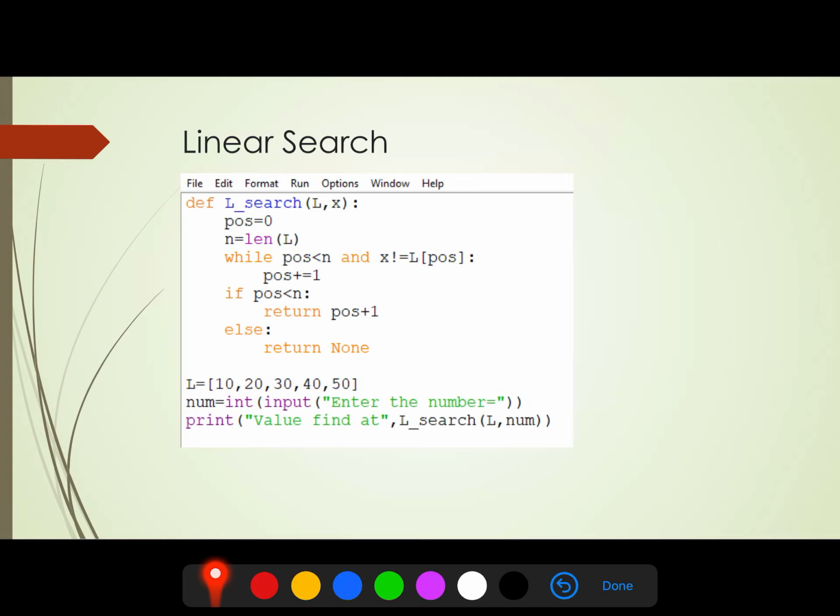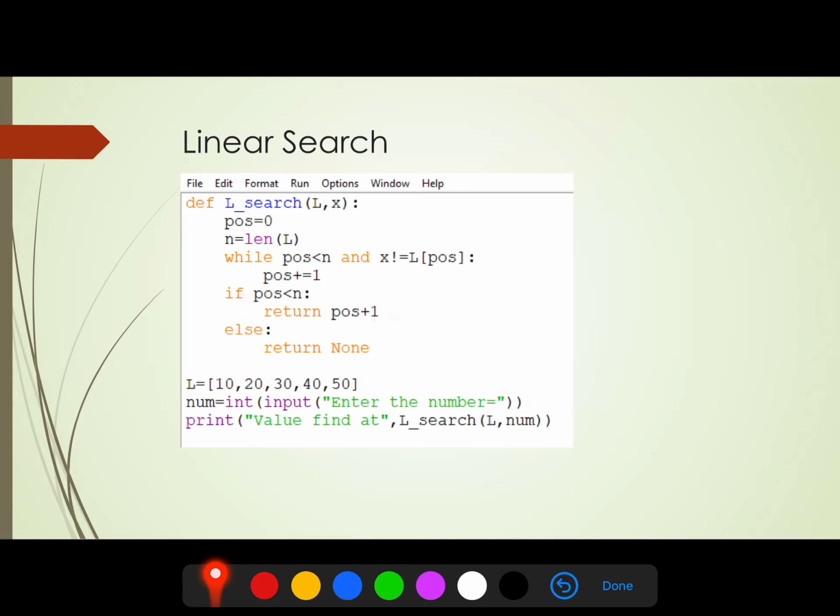If the position is less than the size of the list and X, the element to be searched for, is not at the L position, then increase the position by 1. If the position is less than N, return the position plus 1, otherwise return none.